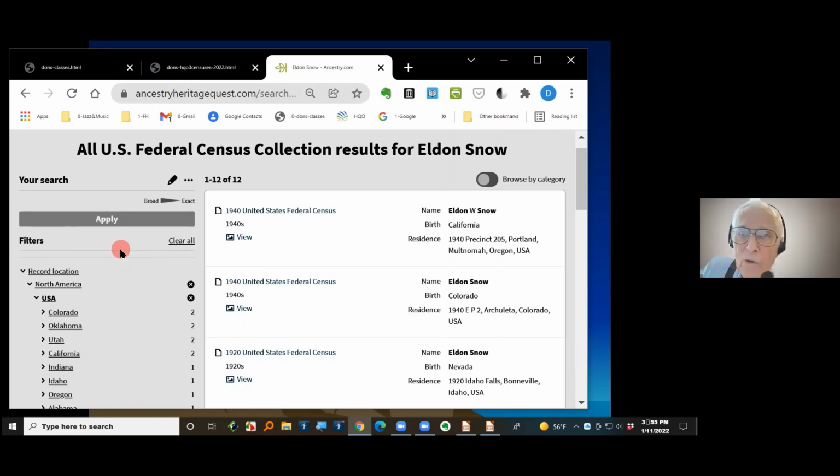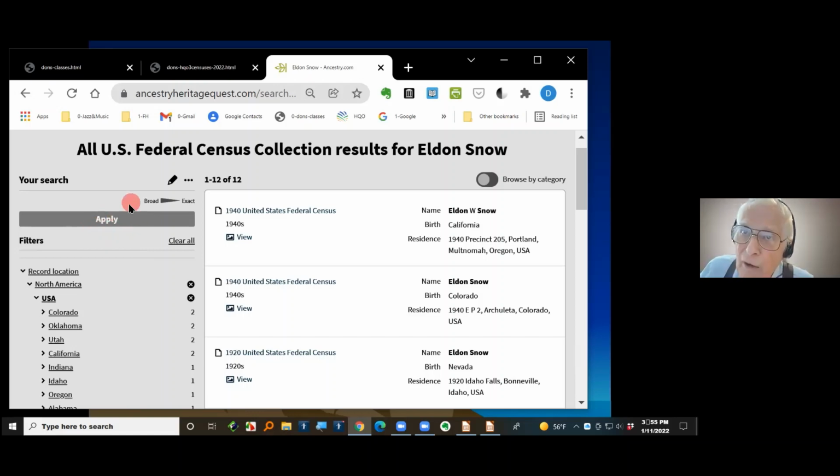Somebody, and I've forgotten now who it was, finally found it by doing a search for my dad's first name and my mom's first name, Eldon Snow, or just Eldon, and Mary, and then with a kid named Donald. What happened was it got totally misindexed.